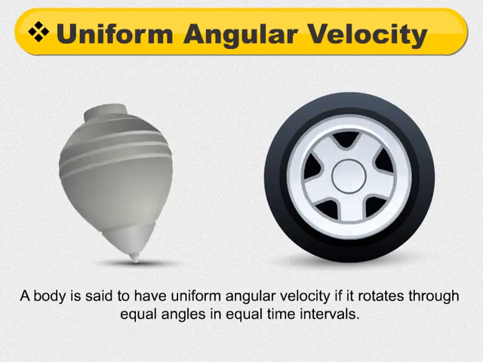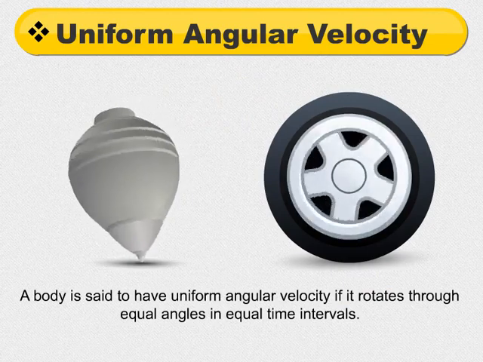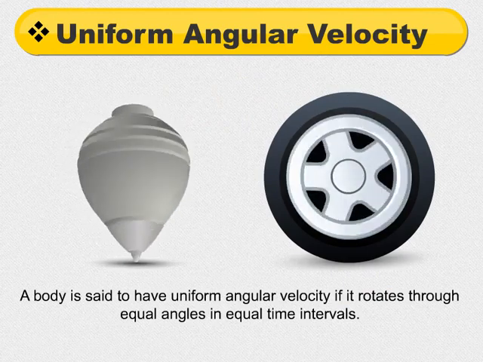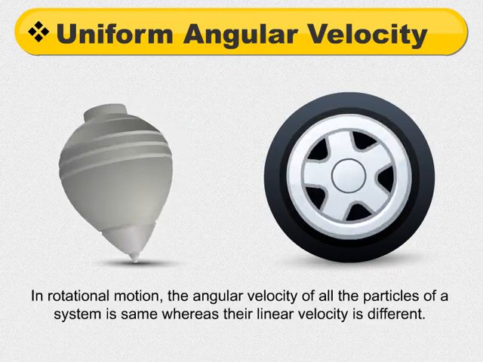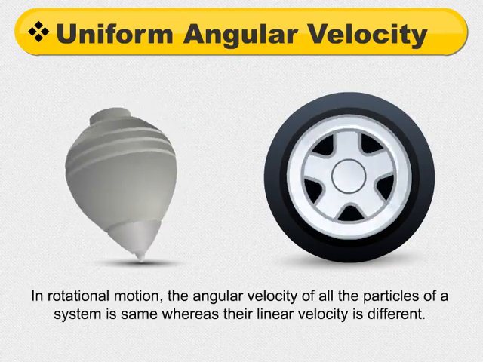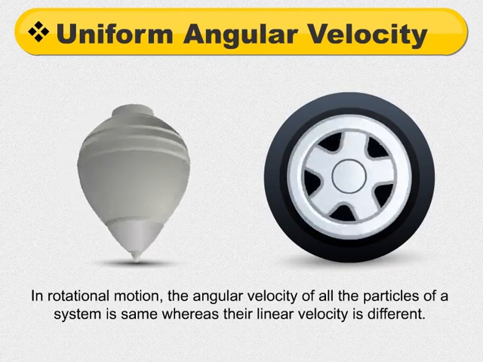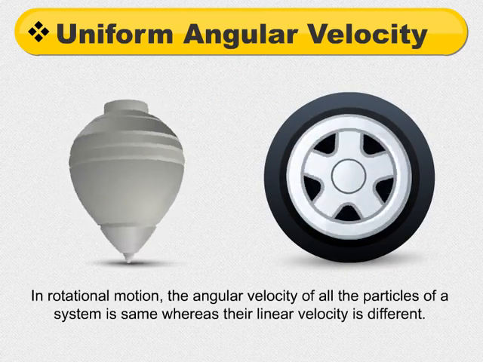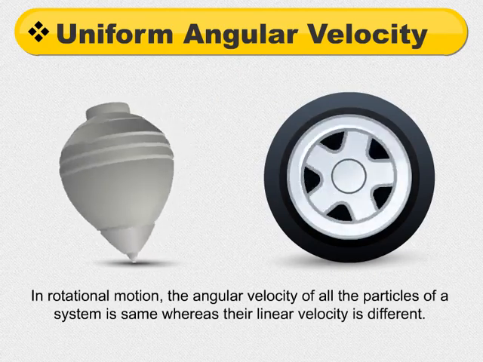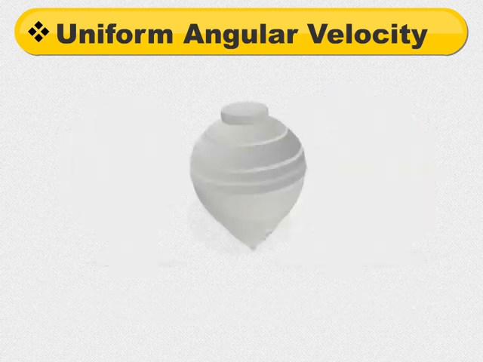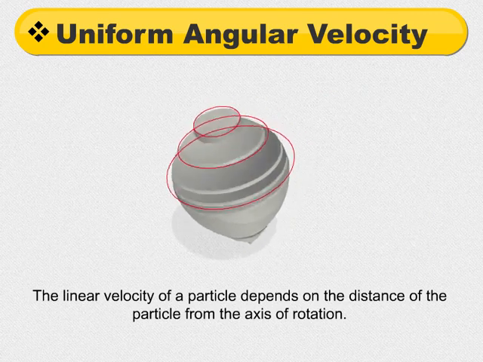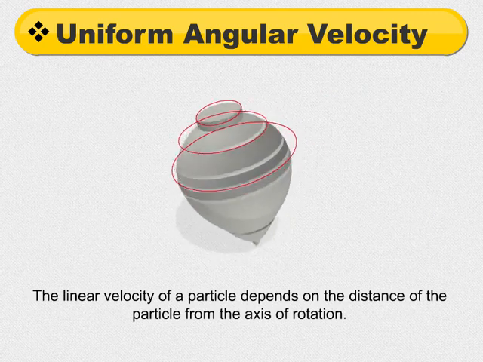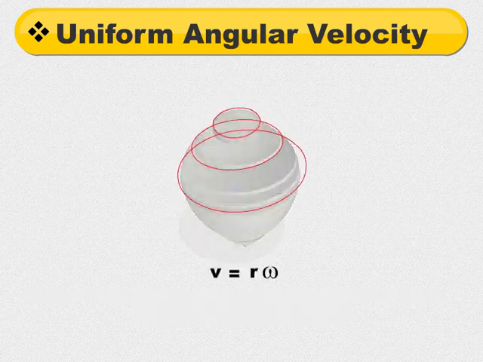A body is said to have uniform angular velocity if it rotates through equal angles in equal time intervals. In rotational motion, the angular velocity of all the particles of a system is same, whereas their linear velocity is different. The linear velocity of a particle depends on the distance of the particle from the axis of rotation.